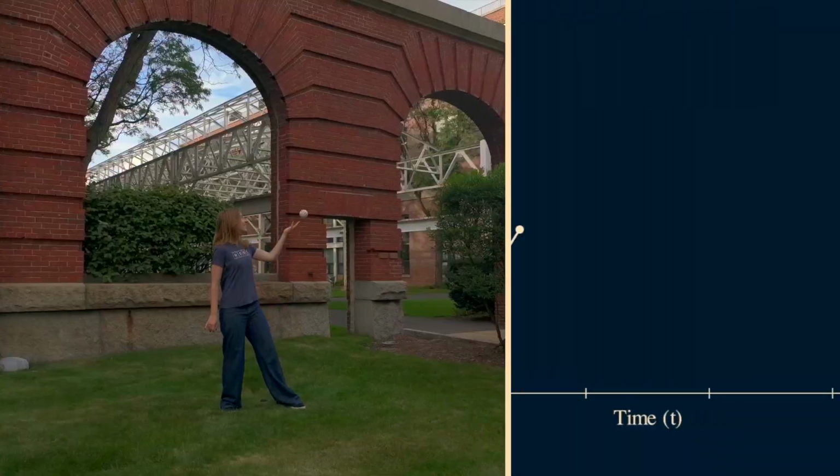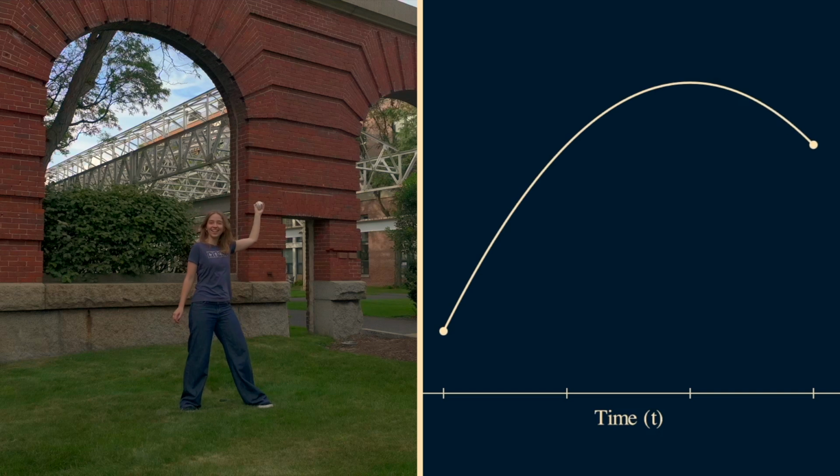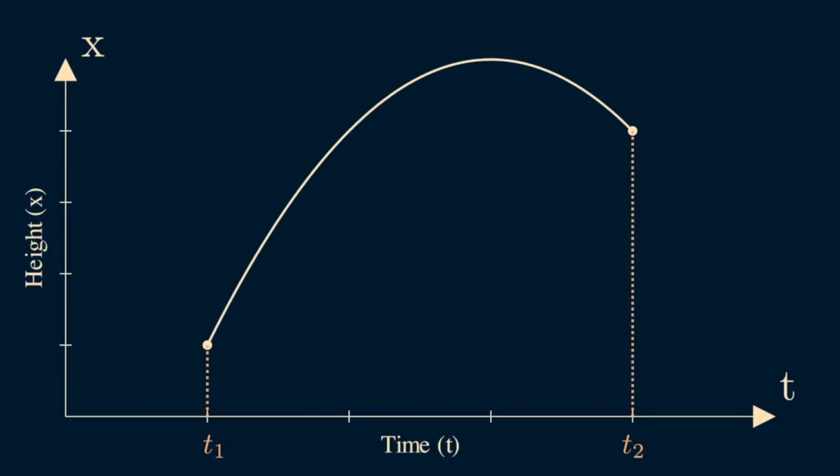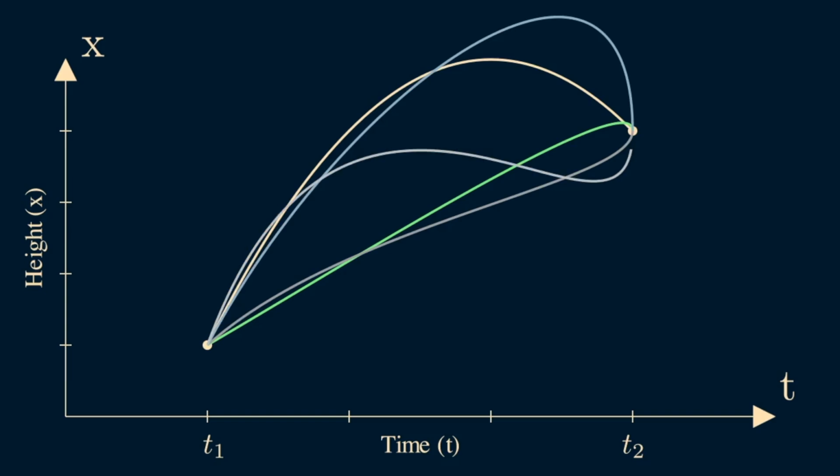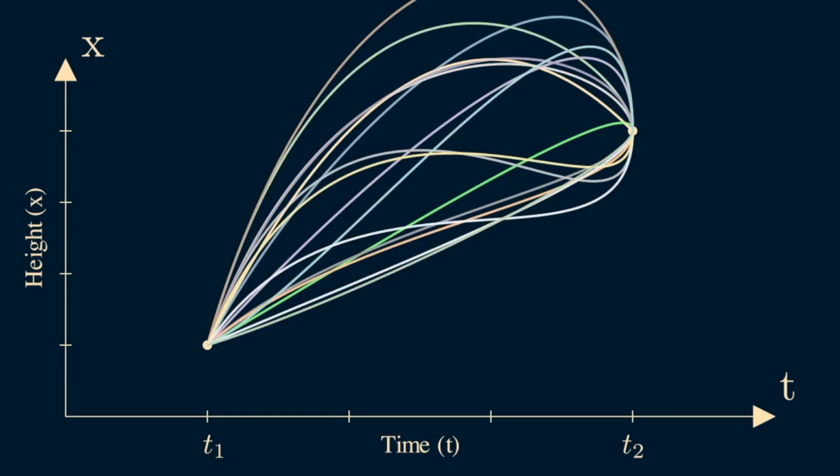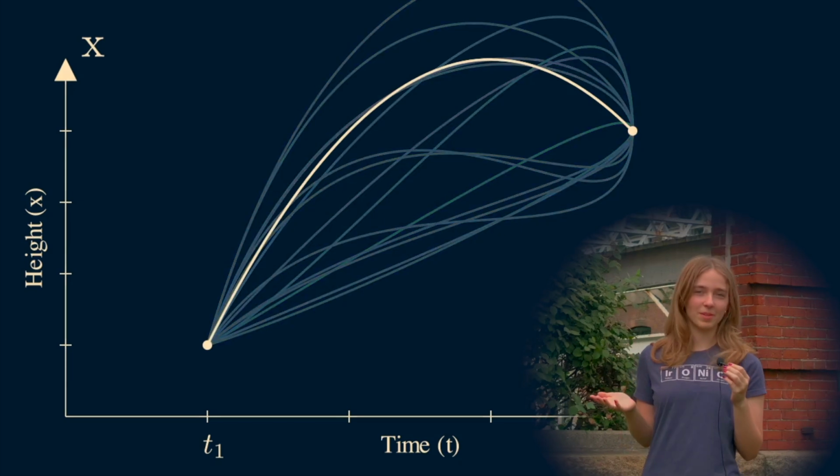Say I threw a ball in the air and caught it within a certain time frame. This parabola is the path the ball followed over time, but let's imagine infinitely many paths this ball could have taken given the same time frame, initial and final positions. Why would the ball follow this specific path?